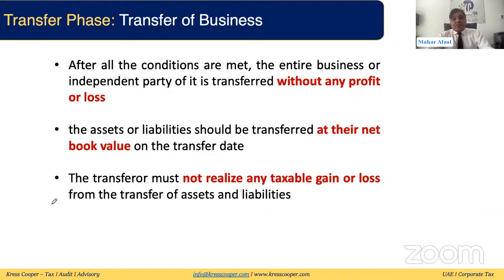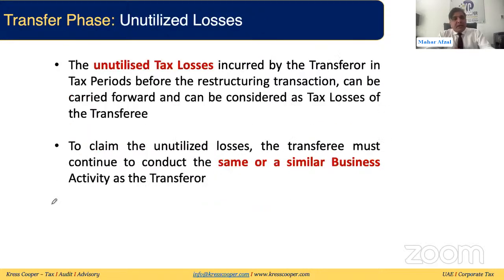Then we discuss transfer of business without any profit or loss. It should be transferred at the net book value, and there will not be any gain or loss on the date of transfer in the books of the transferor. Unutilized losses will be transferred as well, subject to the condition that the transferee is conducting a similar business. Unutilized losses of the transferor will be transferred to the transferee, but any net interest expenditure will not be transferred from the transferor to the transferee. It will remain with the transferor.